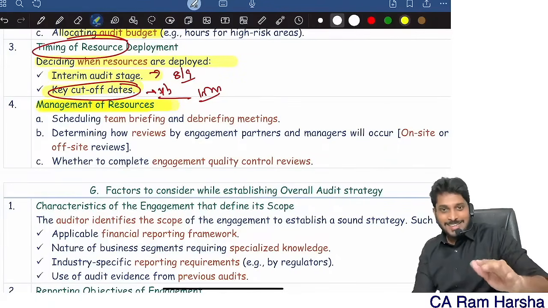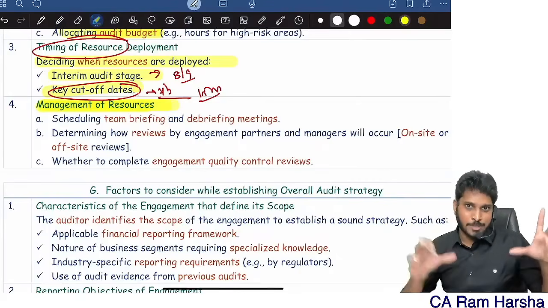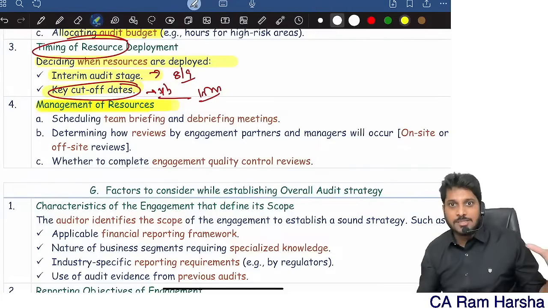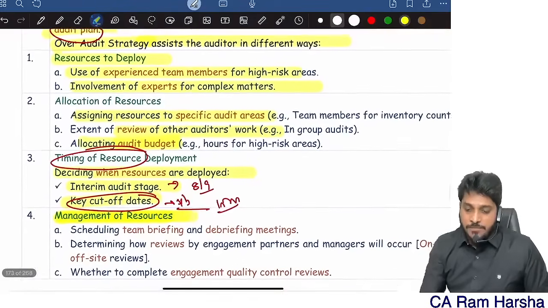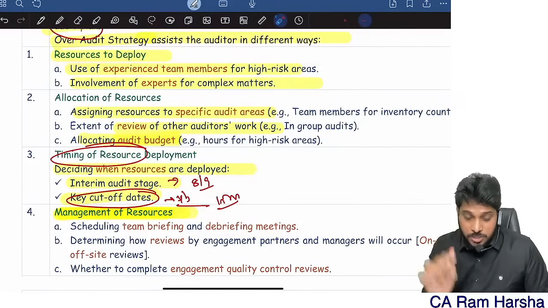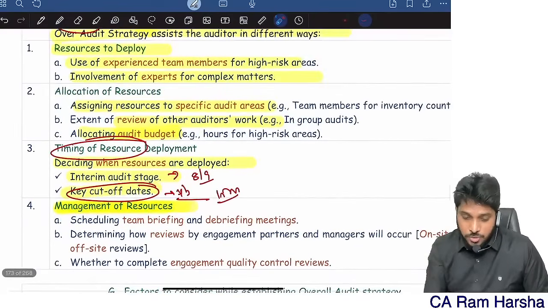Actually, in our normal class, we discuss in more depth with various examples. But here it's a revision class, so I can't discuss at that level now. So how does strategy benefit? Strategy benefits the auditor in identifying the resources, in allocating the resources, in deciding the timing of resources, and in management of resources.